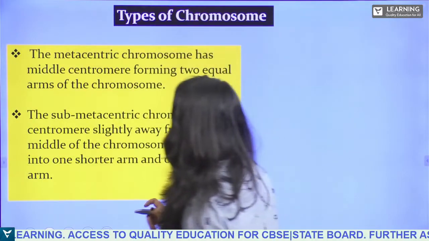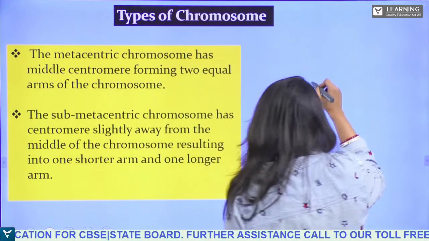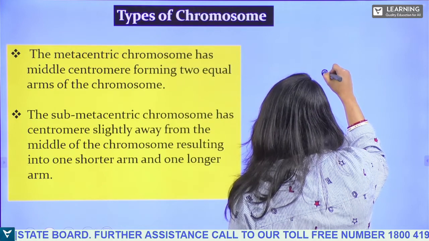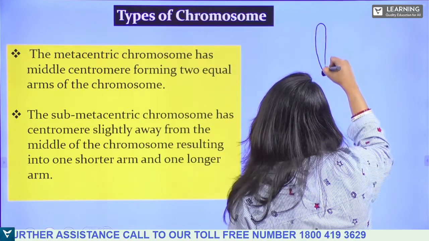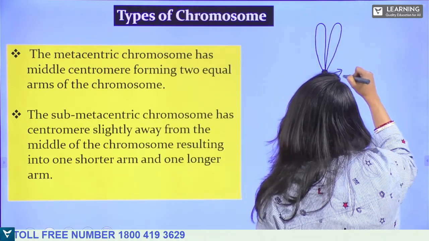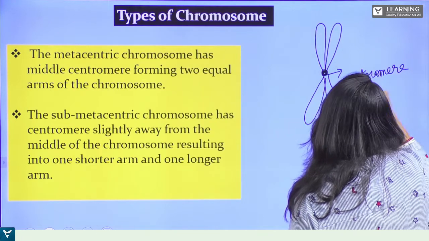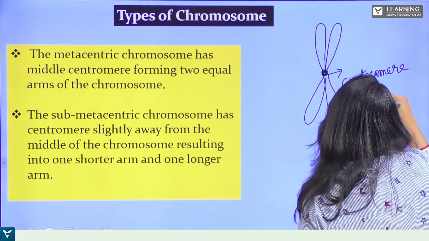Now, what is this metacentric? Metacentric means the centromere lies exactly in the center, that is in the middle. Okay, the centromere is lying in the center. So see, this is the centromere which is at the middle. As you can see, right?